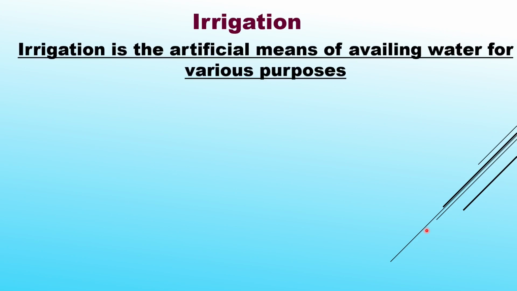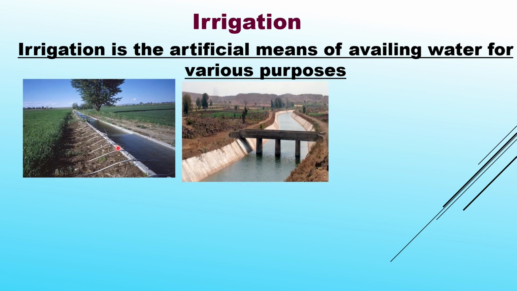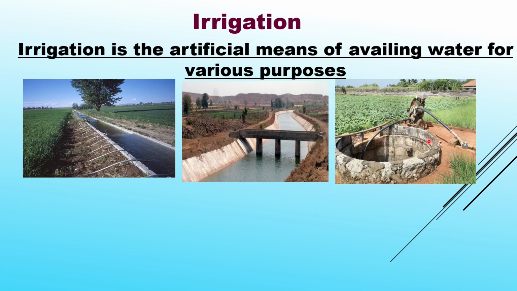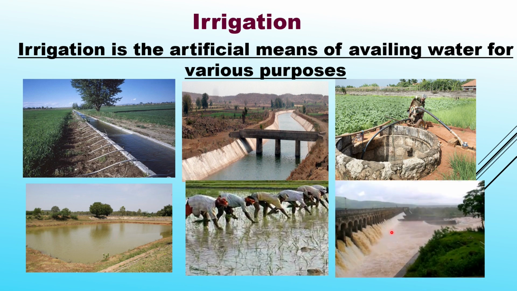Irrigation. Irrigation is the artificial means of availing water for various purposes. Different means of irrigation: canal, well, tank, multi-purpose river projects from where we get perennial canals.